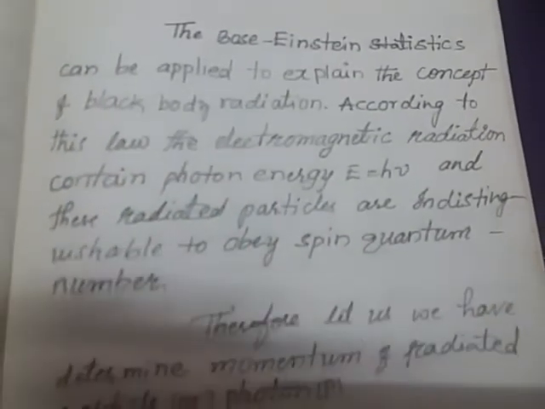So therefore, we have to determine the momentum of the radiated particles, or photon. The momentum P can be determined using the following concepts.